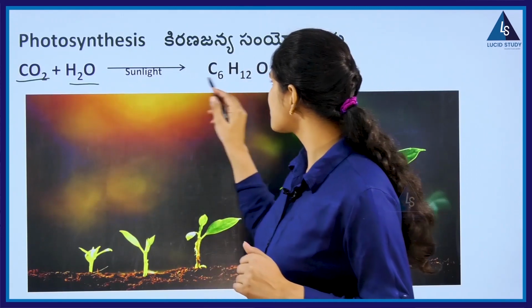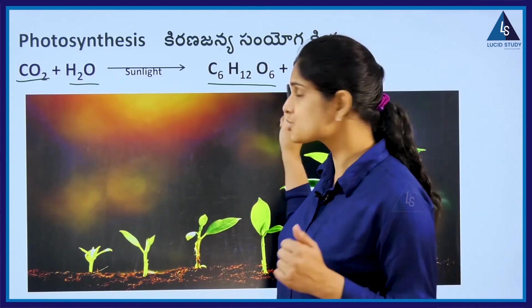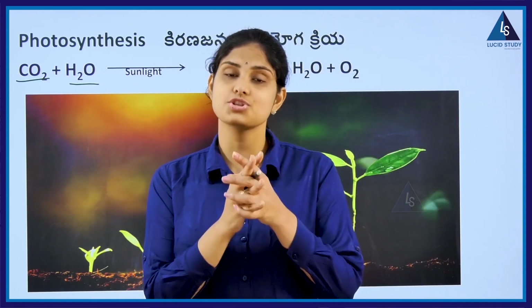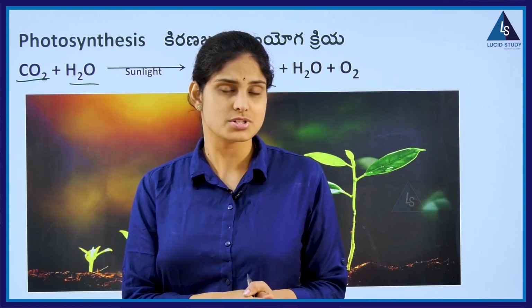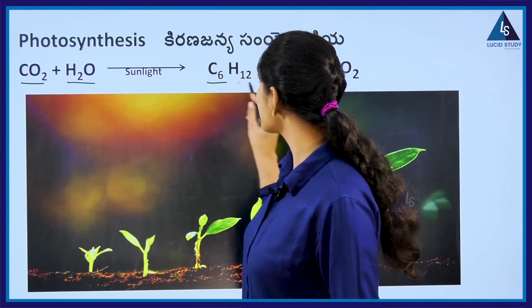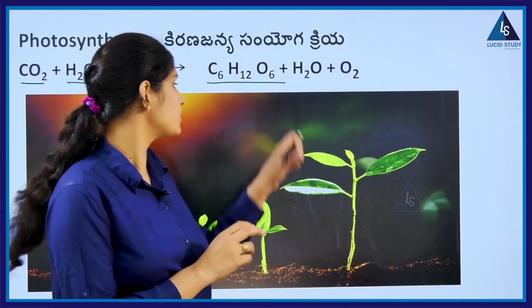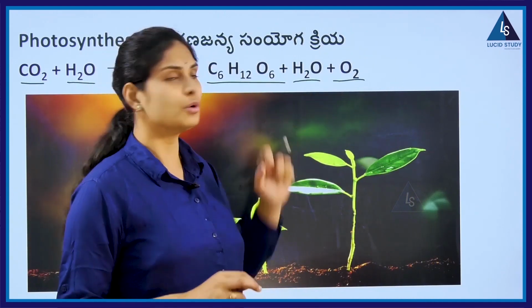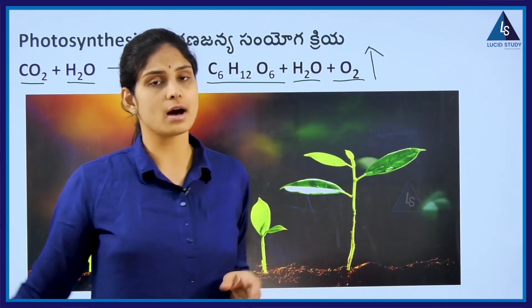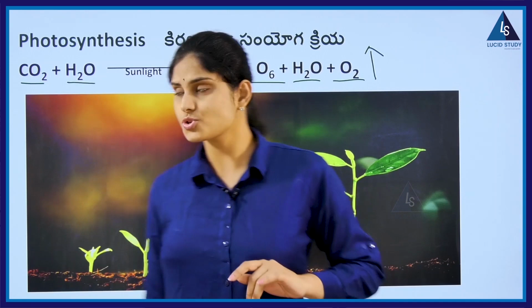So Robert Hill reframed the reaction like this. CO2 plus H2O gives rise to C6H12O6 plus H2O plus O2. We know very well that a chemical equation should always be a balanced equation. So CO2 plus H2O gives rise to C6H12O6 with H2O and O2, that is oxygen, which is released in the form of an upward arrow mark. We have to show it.